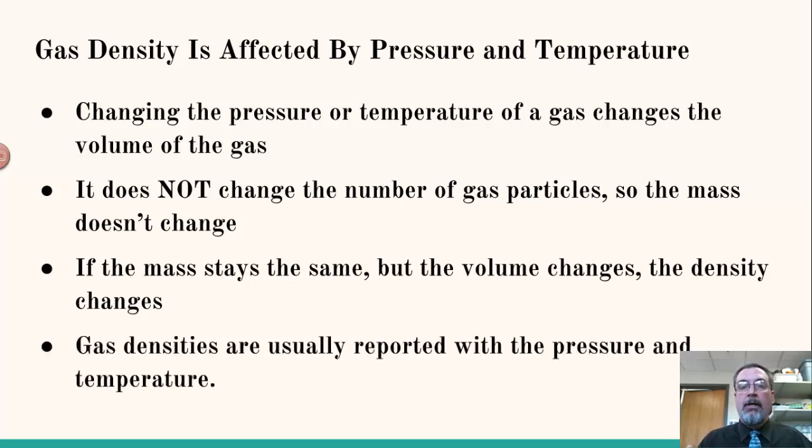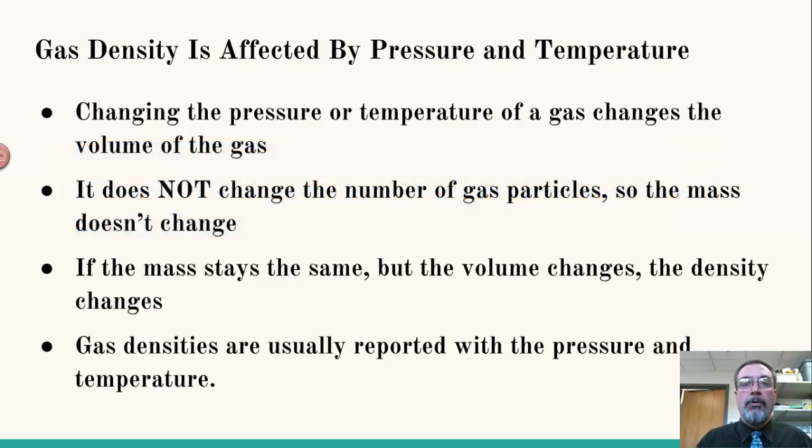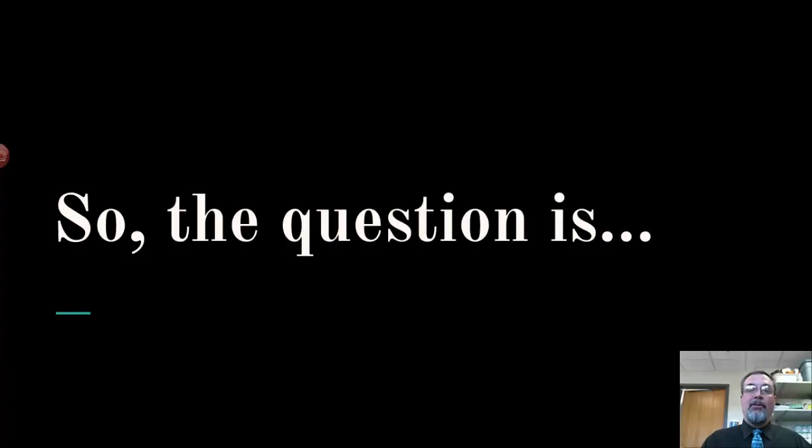So the density of gases, when we look them up, usually come with a pressure and a temperature, because if you do change those, you get a different value. So usually it's what we call standard pressure, which is 1 atmosphere. It's the pressure at sea level. And usually it's 25 degrees Celsius, which is room temperature. It's called ambient temperature, okay? So usually when you look up accepted values for densities of gases, you're going to see the value, and then you're also going to see a pressure and temperature at which that value was measured. It's important, okay?